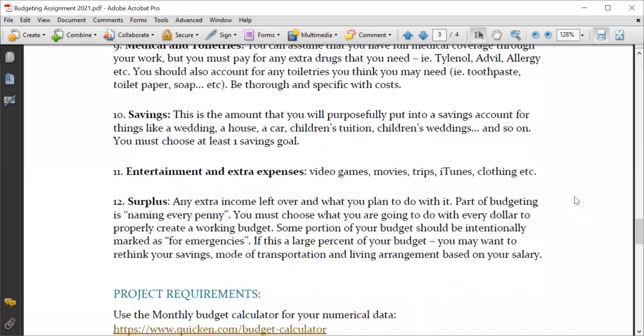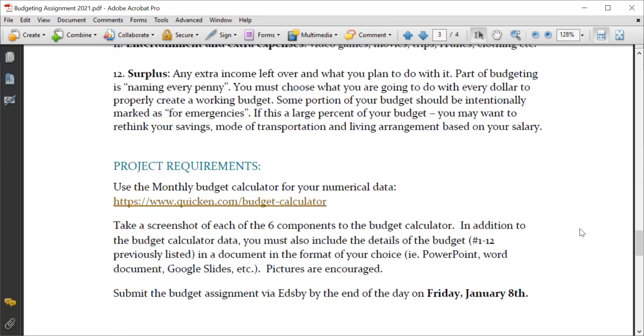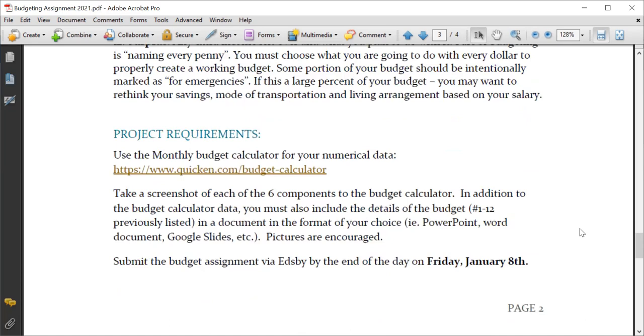I do encourage people to put a little bit into saving. So you could be thinking about a trip or a house or a wedding or a car or whatever, some kind of thing you're saving for. Think about entertainment. Someday the world will open up again and you can go to the movies or go bowling or go out to dinner. So put a little bit in your budget to go out every once in a while. And then whatever you have that's surplus, anything that's extra, you should start to think about what you're going to do with that money. There's a concept in budgeting that if you don't name every penny, it's just going to disappear. So if you don't allocate it to something, you'll just randomly spend it and have no idea where it went. So have a plan for all of your excess.